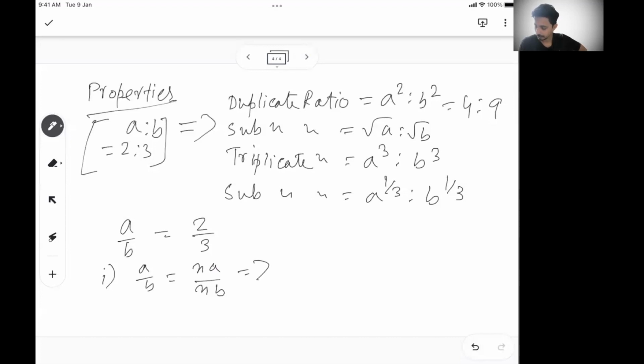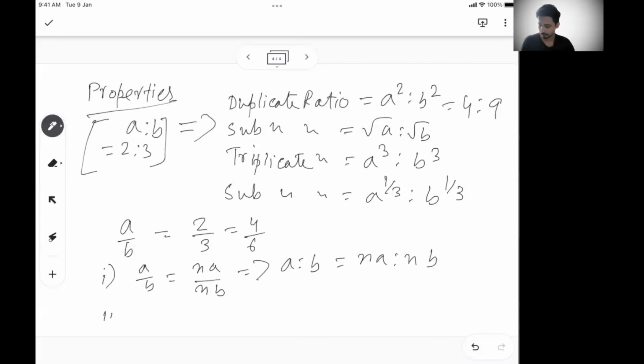So I can say that A is to B is the same as NA is to NB. Basically, if you multiply by 2 here, it will become 4 by 6, 2 in numerator and 2 in denominator. So it does not change the ratio. Whenever you multiply with a fixed number, it will not change.